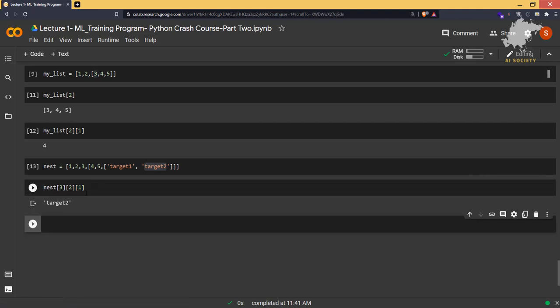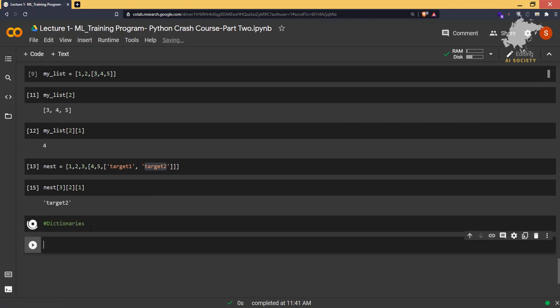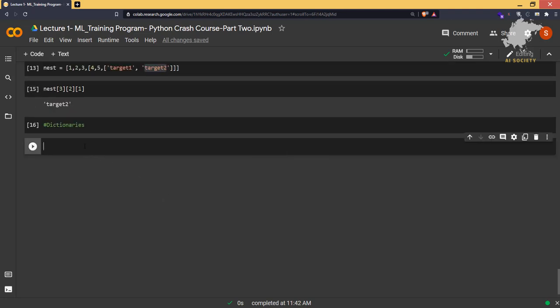If you don't understand this, just practice some more. But don't worry, you'll understand easily once you implement it in a practical format in machine learning. Anyways, let's move forward. So let's talk about dictionaries now. Dictionaries are also a very good way of implementing things in machine learning, and a very useful